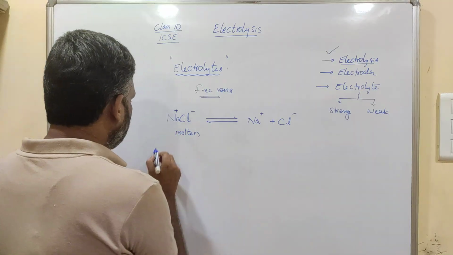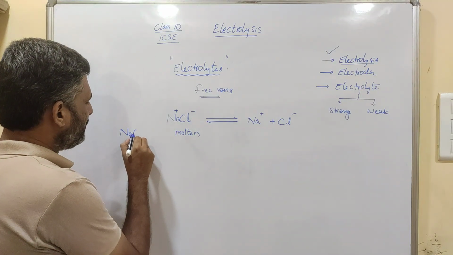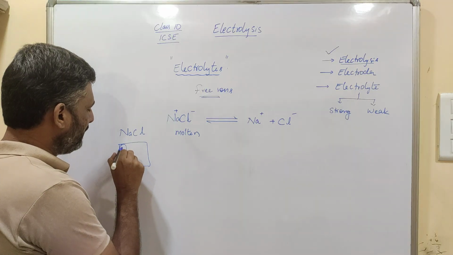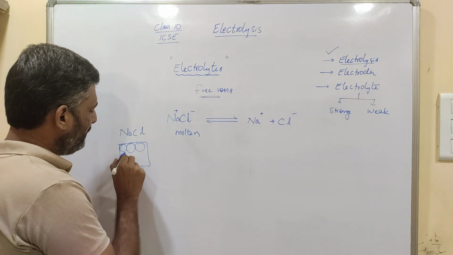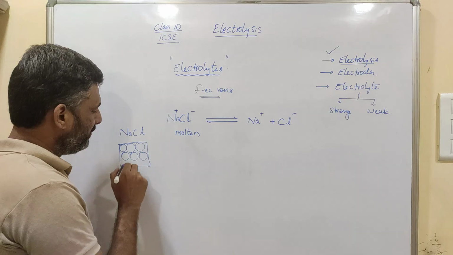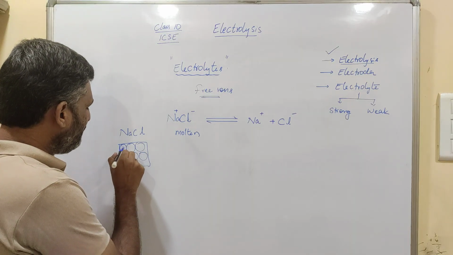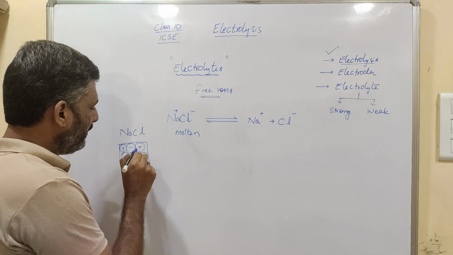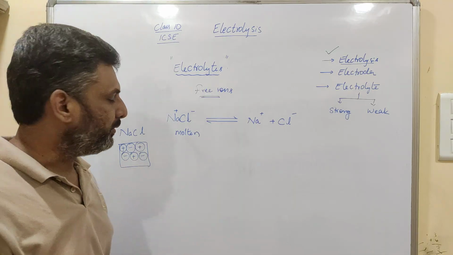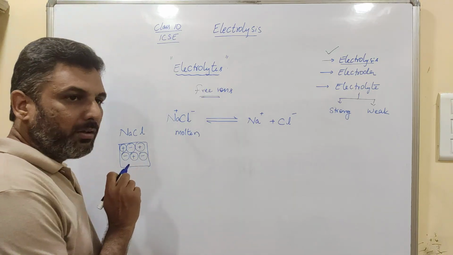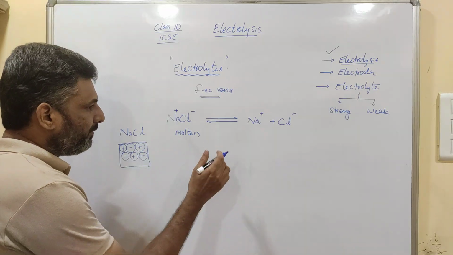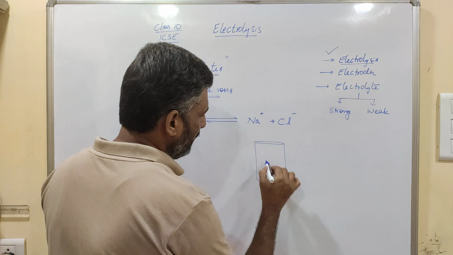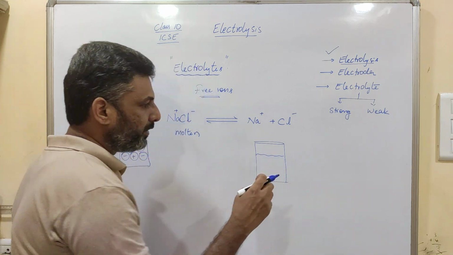If you take NaCl in solid state, these are the ions you have: Na plus and Cl minus, and the arrangement of negative and positive ions in sodium chloride will be like this. But when you take this in liquid state, as we know, the particles are free to move.